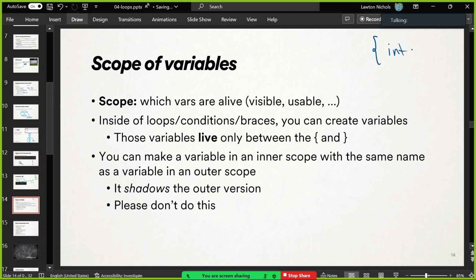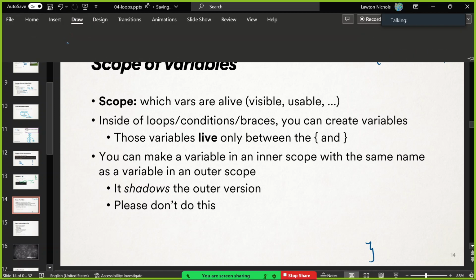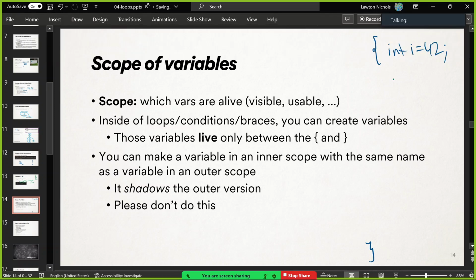You say like int i equals 42, and that lives for the life of the main function. But maybe, like here's main's closing brace way down here. But maybe you make an if statement, and that if statement has a body with some curly braces. Or maybe you make a loop, int i equals 55 or something, and i++. Anything with curly braces, honestly.